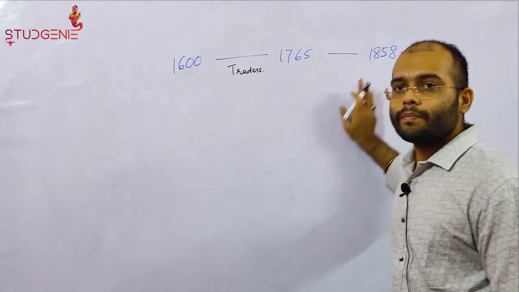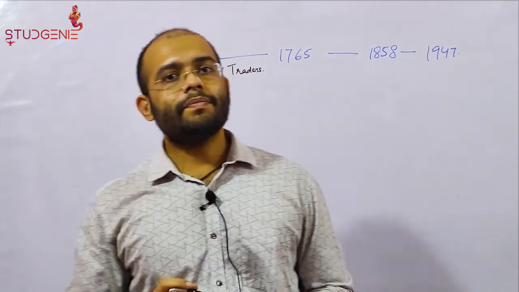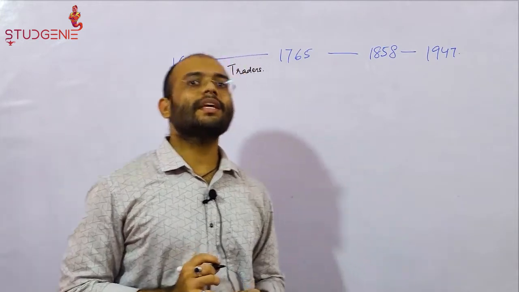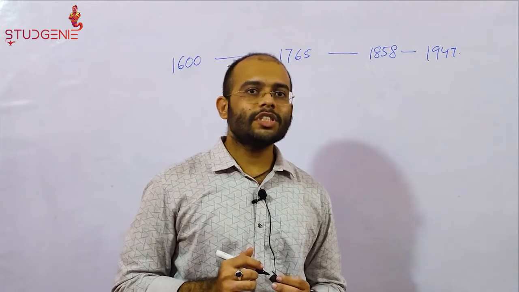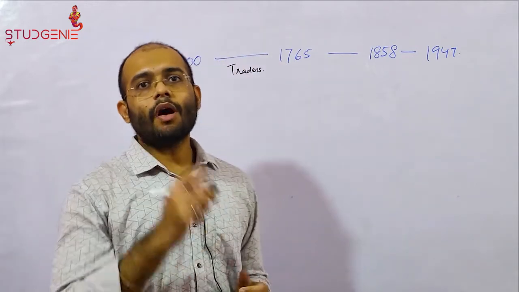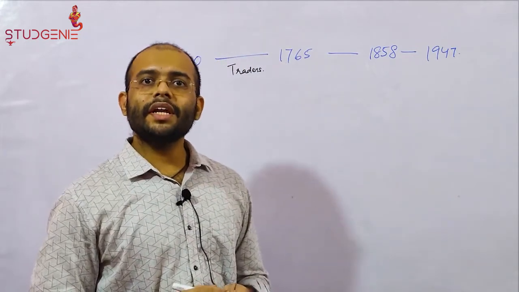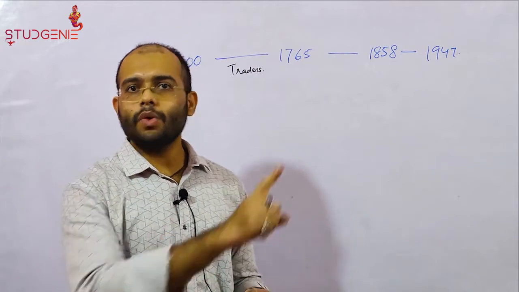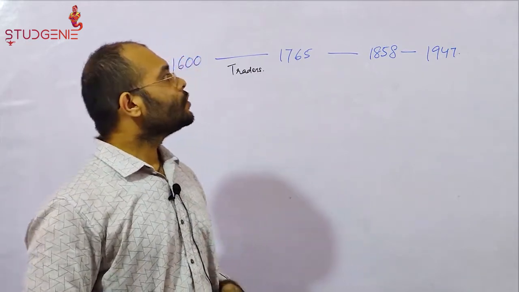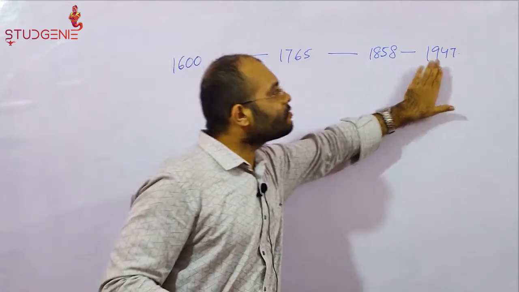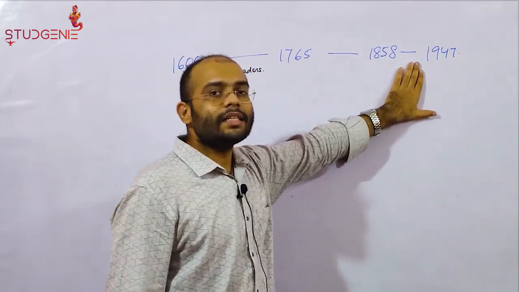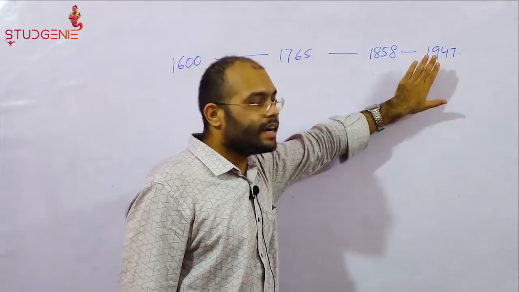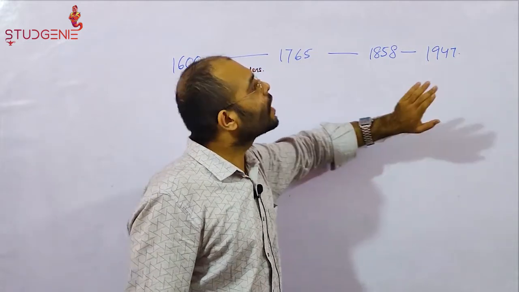As we all know, after the Sepoy Mutiny or the First War of Independence in 1857, the British Crown assumed responsibility over the British possessions in India, and the Company rule was abolished. So all the acts thereafter, 1858 till 1947, the British left India and India gained its independence.